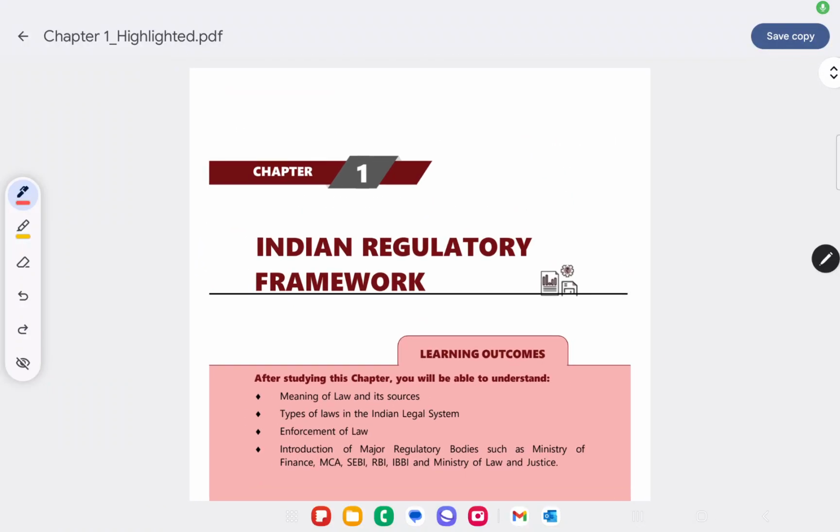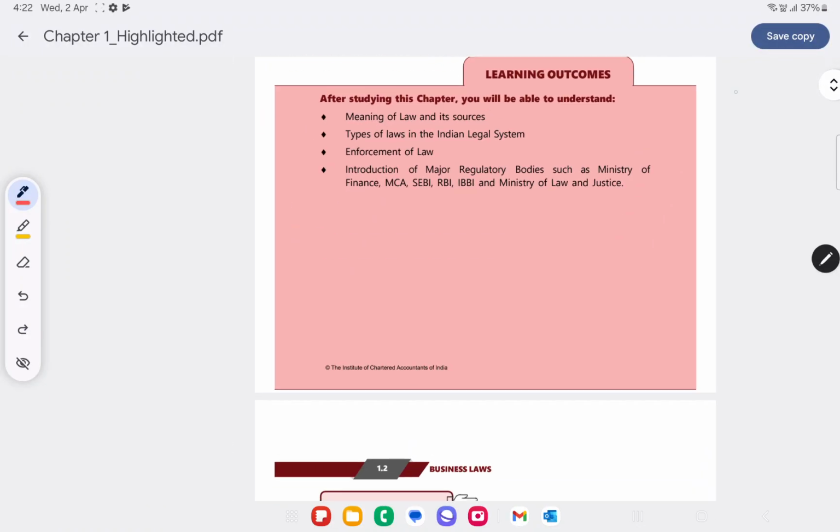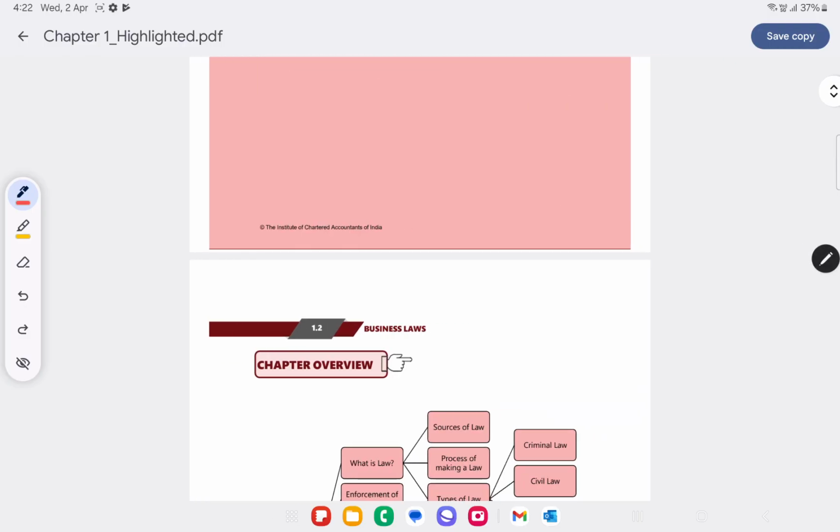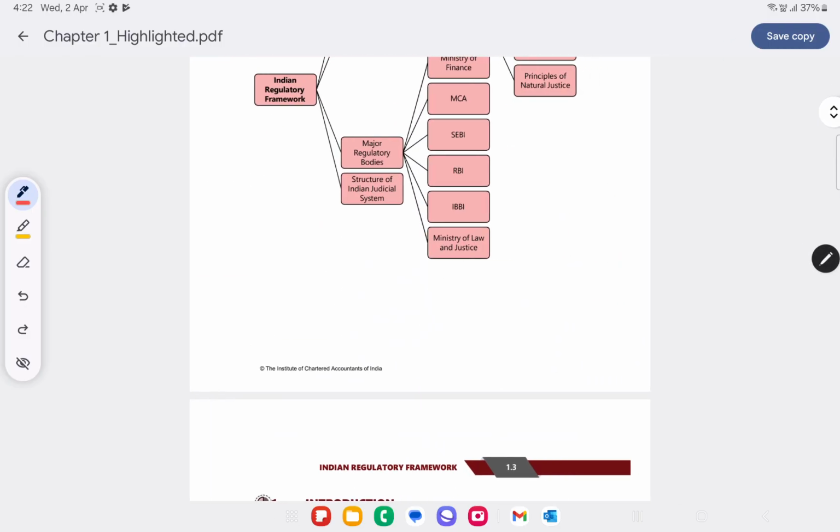Let's see about chapter 1, which is Indian Regulatory Framework. In this chapter we will get to see the meaning of law and its sources, types of law, enforcement of law, and also regarding major regulatory bodies. First thing being, this chapter is a very simple chapter which just gives us the overview about all these topics,